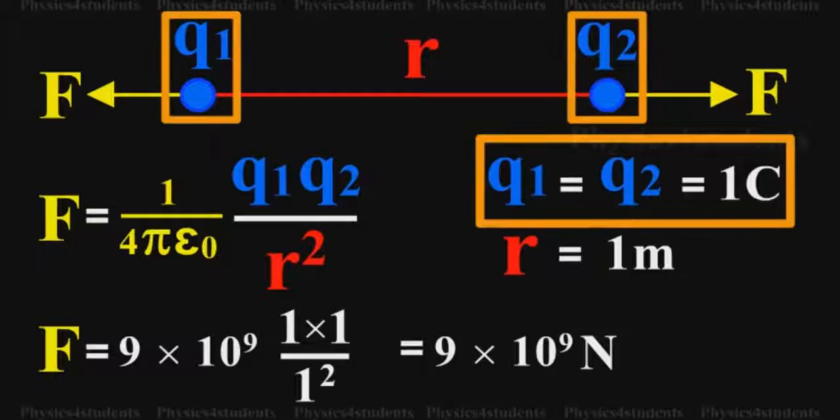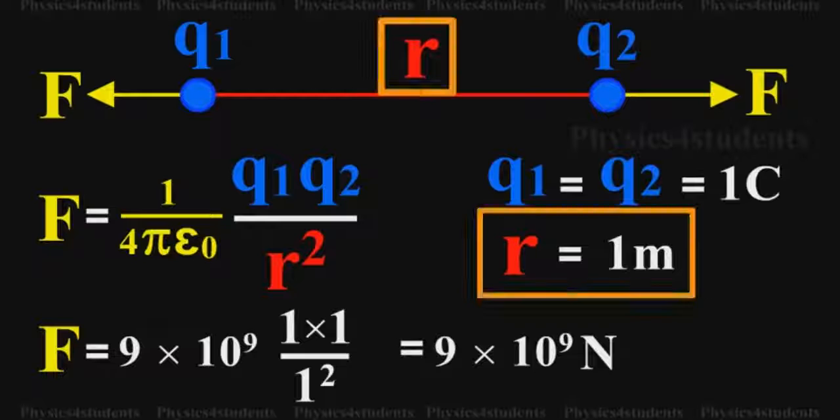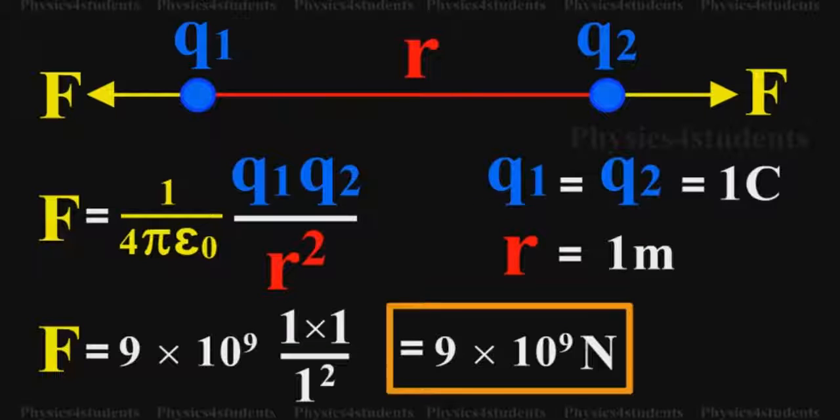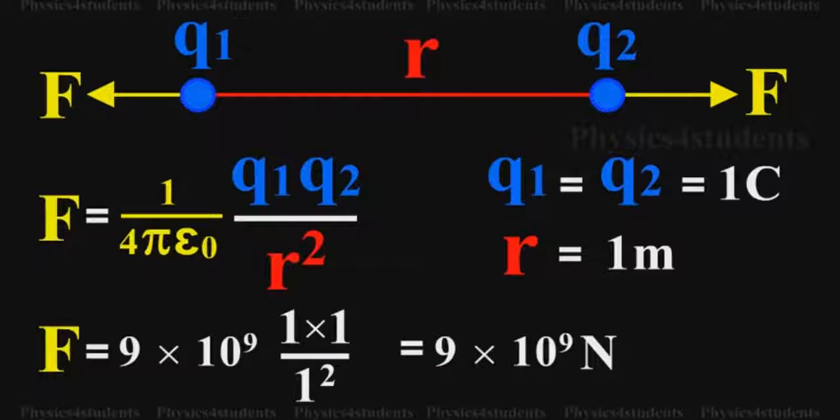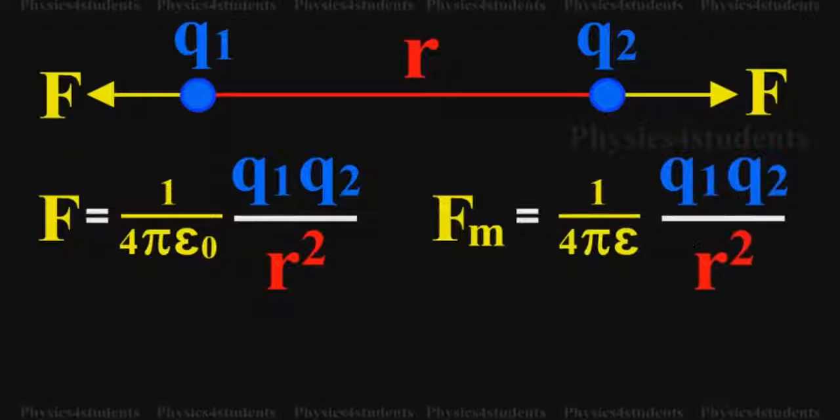1 coulomb is defined as the quantity of charge which, when placed at a distance of 1 meter in air or vacuum from an equal and similar charge, experiences a repulsive force of 9 into 10 raised to 9 newtons. If the charges are situated in a medium of permittivity epsilon, then the magnitude of the force between them will be Fm is equal to 1 by 4 pi epsilon into Q1 Q2 by r square.